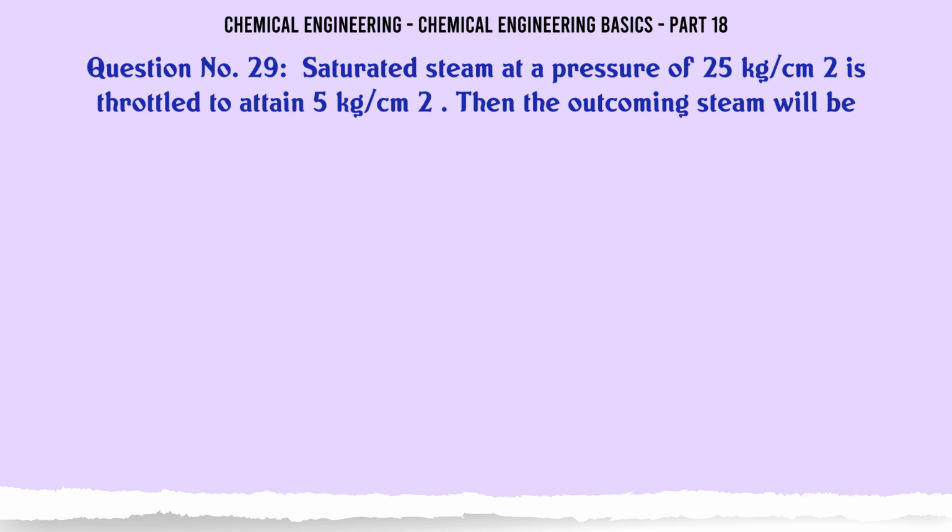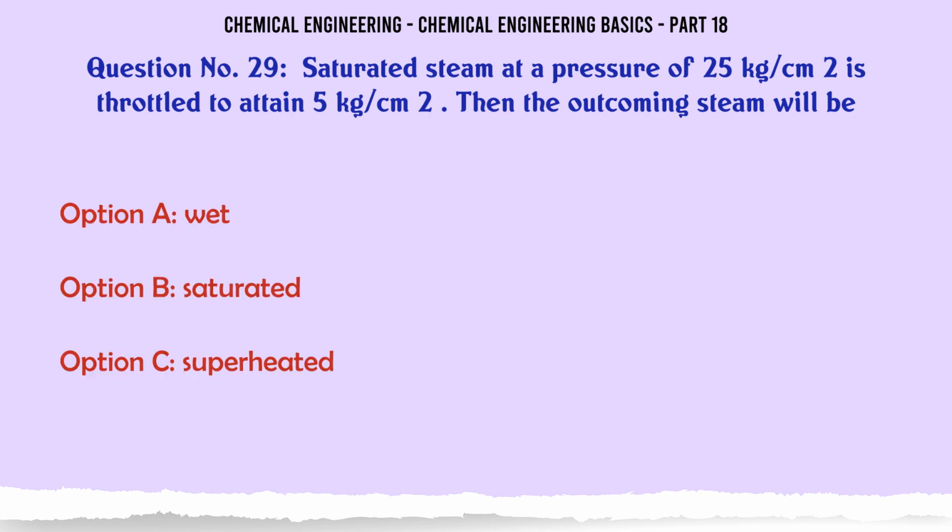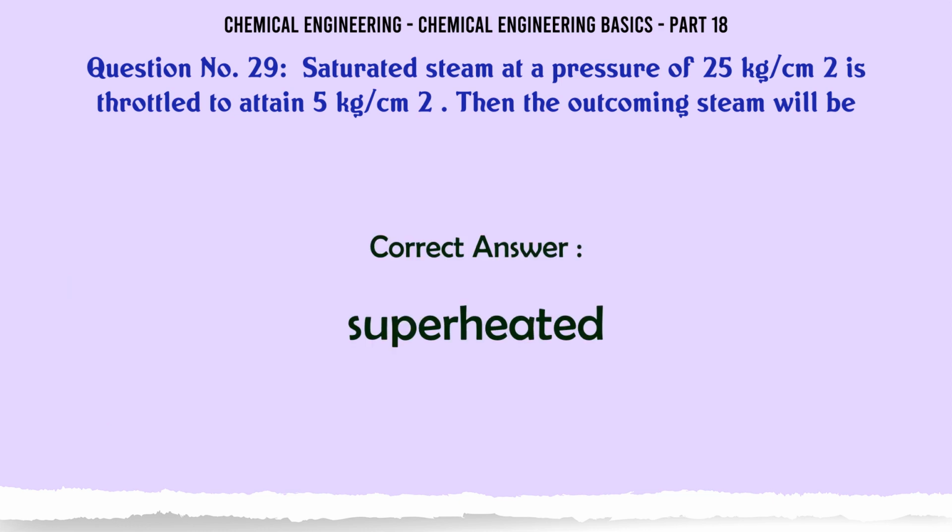Saturated steam at a pressure of 25 kg/cm2 is throttled to attain 5 kg/cm2. Then the outcoming steam will be A. Wet. B. Saturated. C. Superheated. D. None of these. The correct answer is superheated.